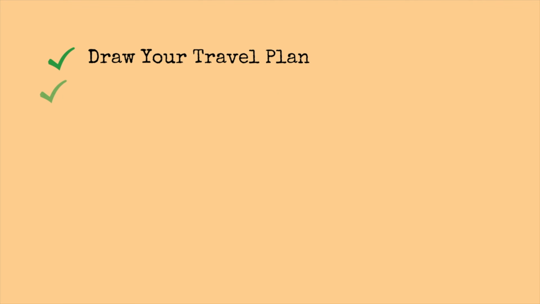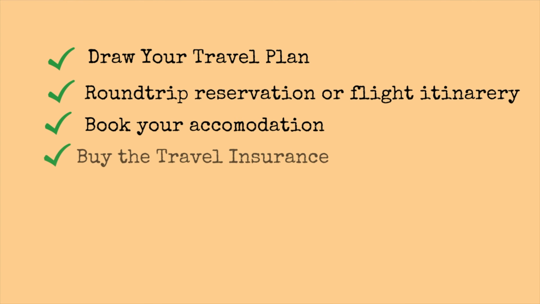Secondly, you need to book your flights, accommodations and travel insurance in advance. This is a requirement for the Schengen visa and you need to get it done. Since there is no assurance that you will be granted the visa, it's always advisable to go for refundable flights and accommodations. But refundable flights can be a little costly, so there is another option.